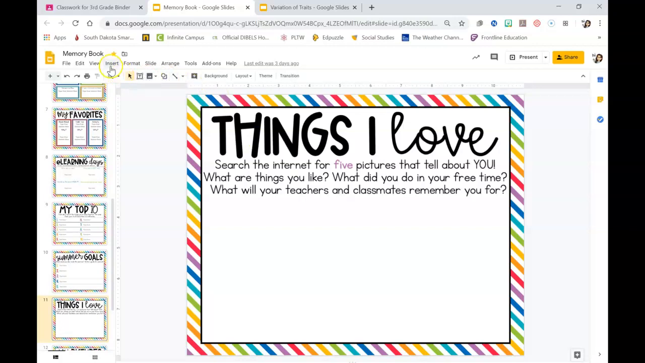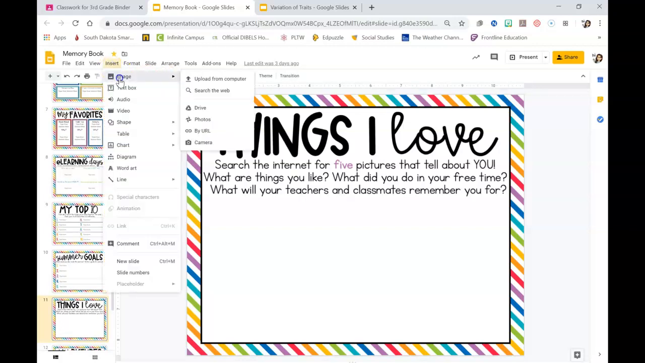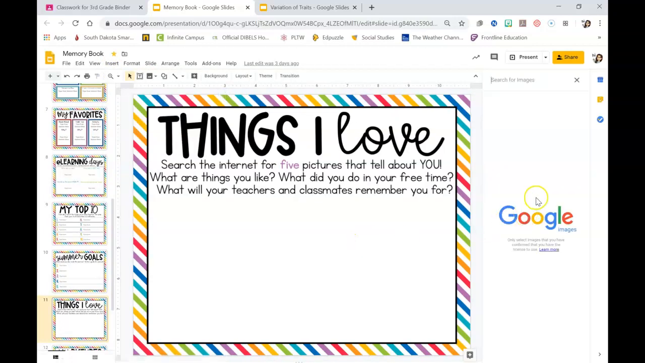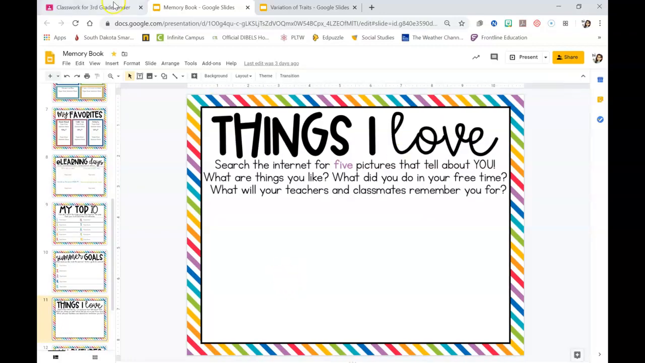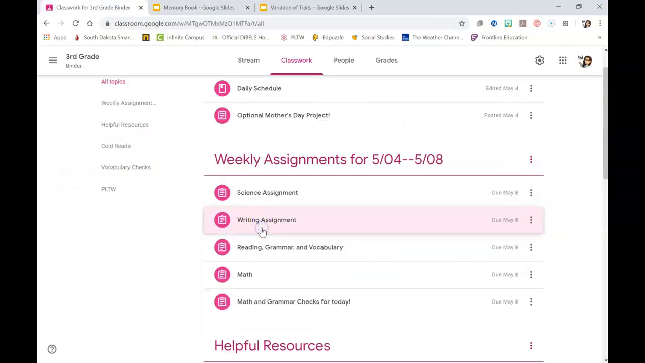And to insert a picture, you want to click Insert Image from the web. And then remember this box over here pops up and you just search for your image and then click on the one that you want. And you should have done this in Computers with Mr. Bindi before. Right, that is your writing assignment for today.